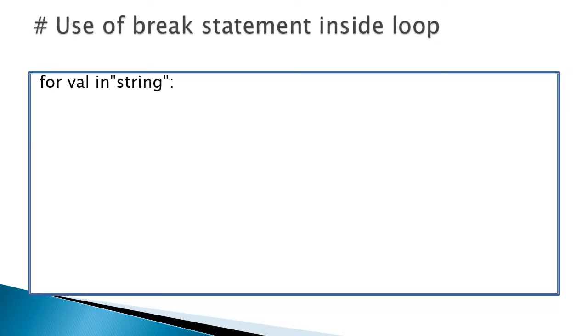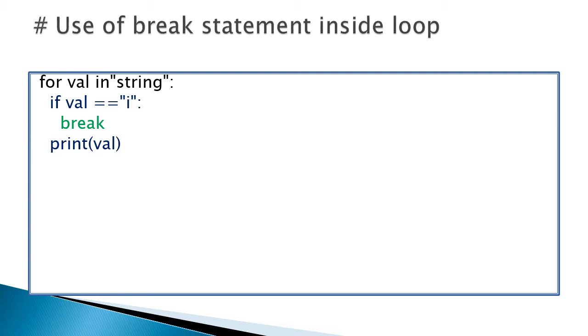See the example: for val in string, that means the string's characters are assigned one by one to the variable val: first s, next t, and then o, r, like that. In the for loop, the condition is checked: if val equal to i. First time s, so s equal to i is false, so the if statement is not executed, and the value s will be printed. Next t equal to i is also not correct, so t is printed, and o equal to i is also not matched. So the r value will be printed.